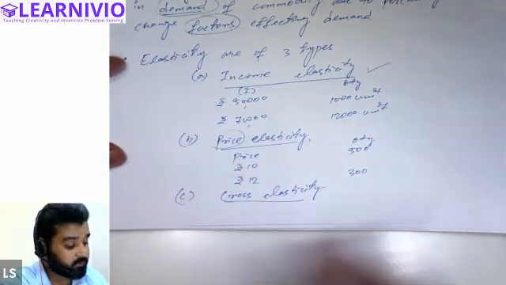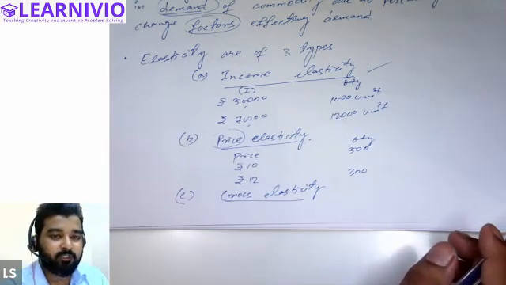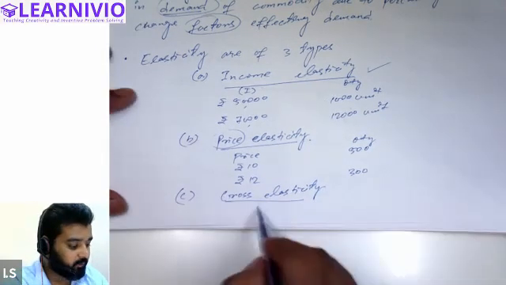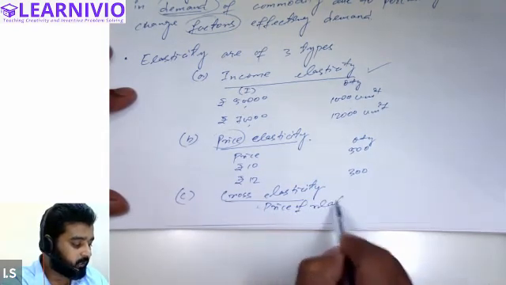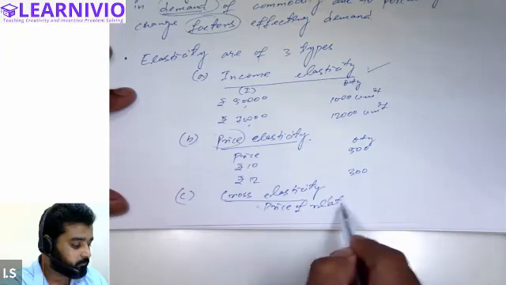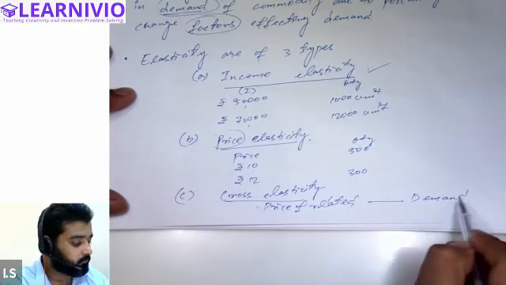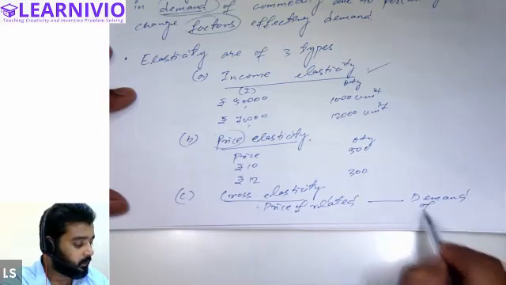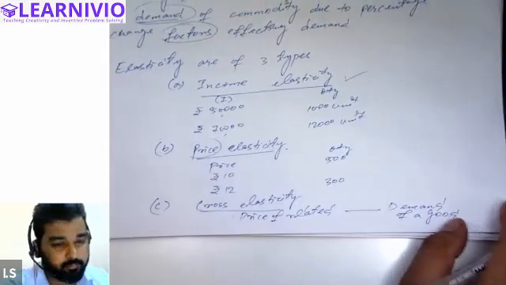Cross elasticity is basically when demand changes due to price of the related good. When the price of a related good affects the demand of a good, then it is called cross elasticity.